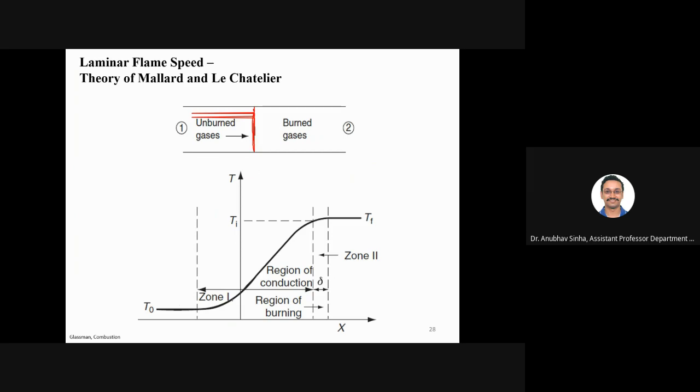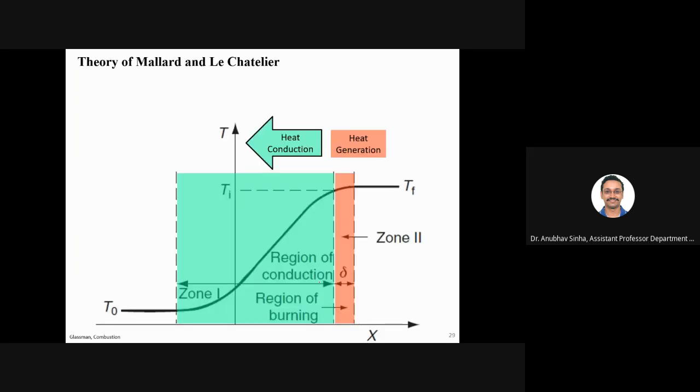Now we know what the regions involved are. There is a preheat region, there is a reaction zone and all that. Mallard and Le Chatelier were two researchers working on this flame. What they proposed is what we have actually talked about a little bit.